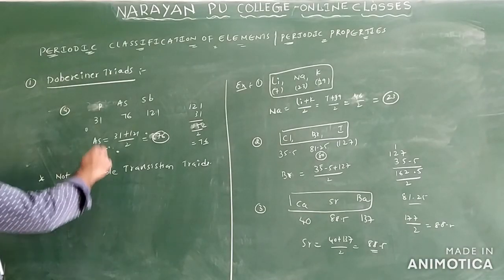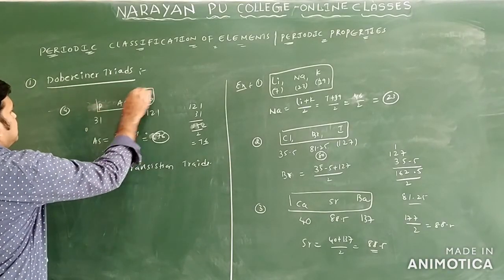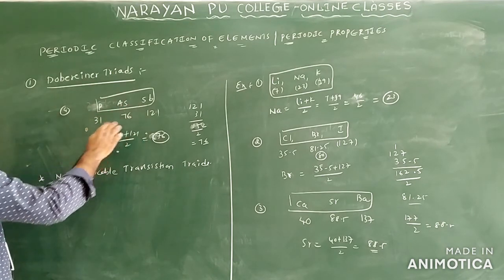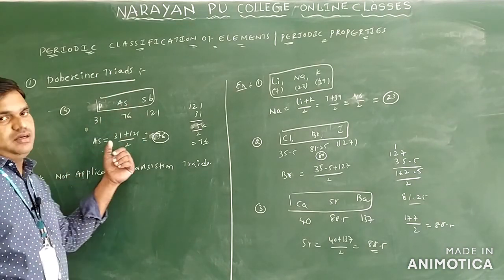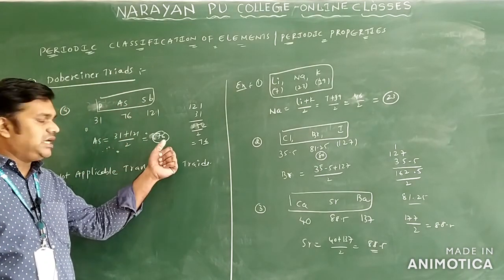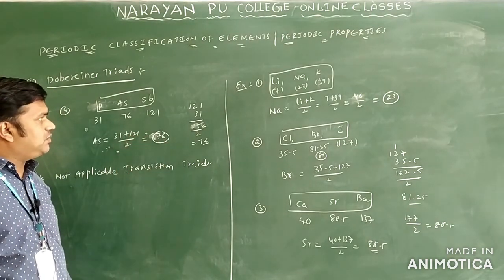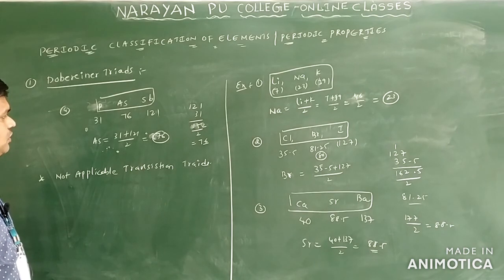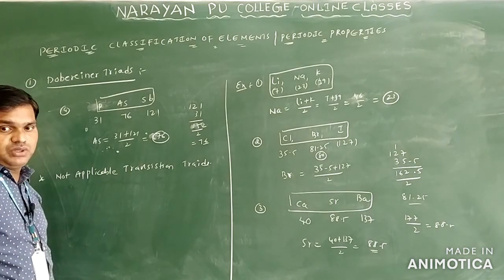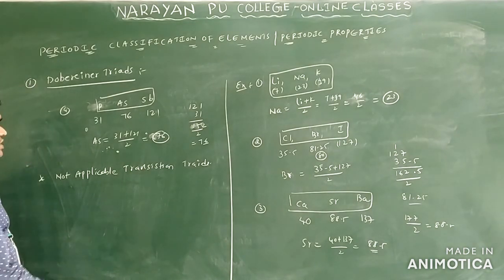See the next example: phosphorus, arsenic, antimony. Phosphorus is 31, antimony is 121. In the calculation, 121 plus 31 by 2, you will get 76. This is the atomic weight of arsenic. Now note that it is not applicable to transition triads.